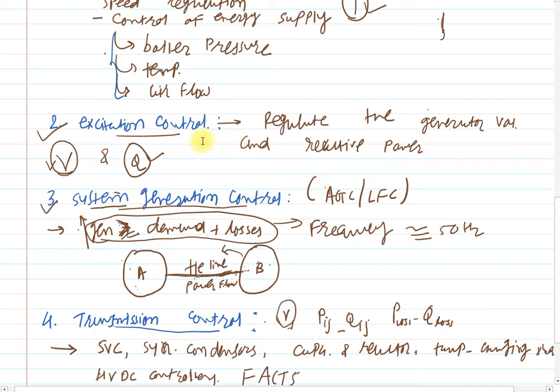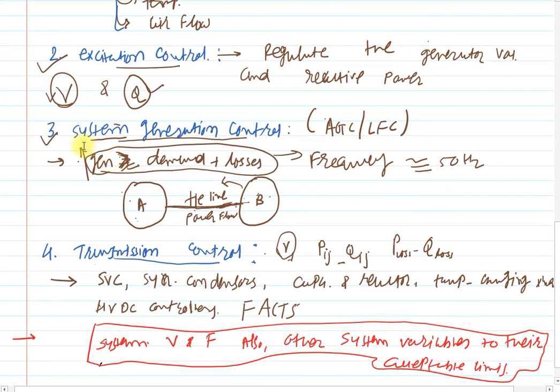In this excitation control, it regulates the generator voltage, or simply we can say the generator terminal output voltage, and the reactive power. Clear? So with the help of this excitation control, you can manage the generator terminal voltage and the reactive power.